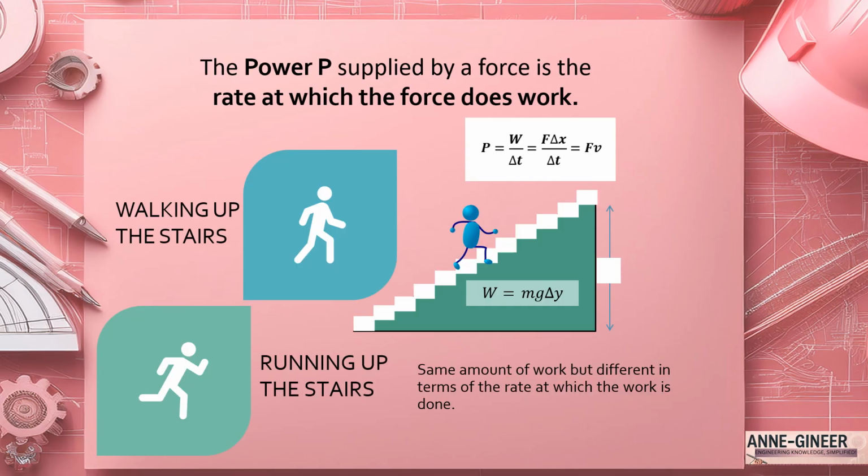Power, on the other hand, is the rate at which the force does work. For example, in the scenario wherein you walk up the stairs and run up the stairs, following the formula of the work, which is the force times the distance, you have the same work done, but you have different rate at which the work is done. So running up the stairs is faster than walking up the stairs.